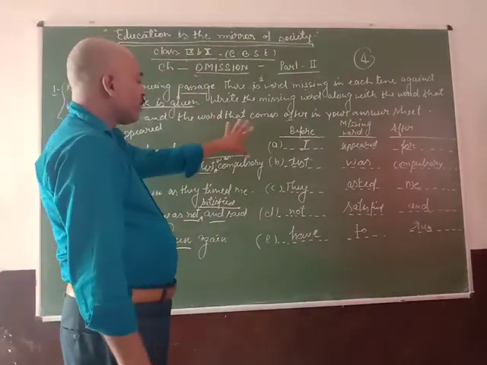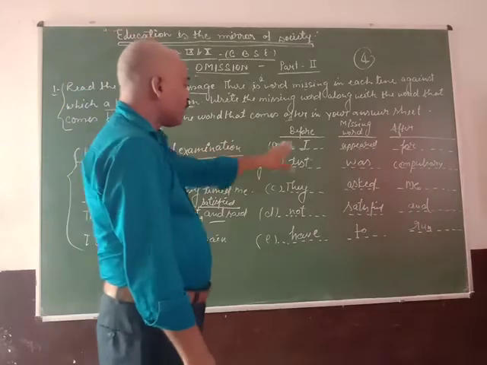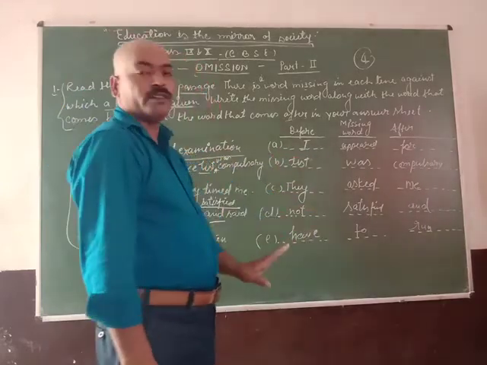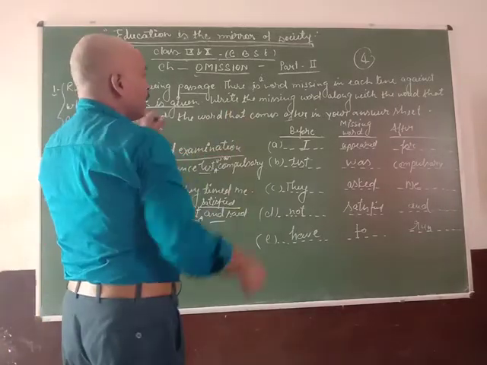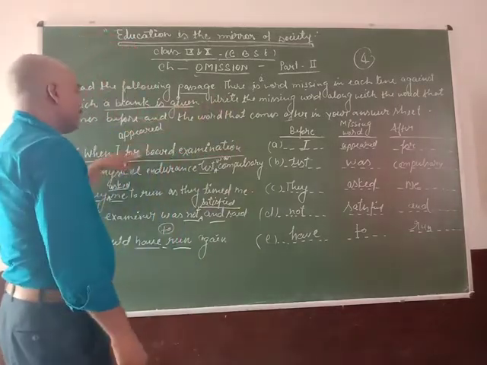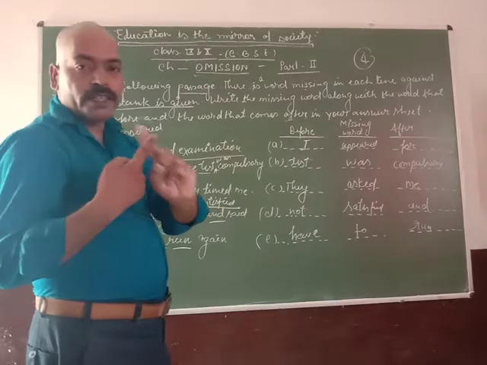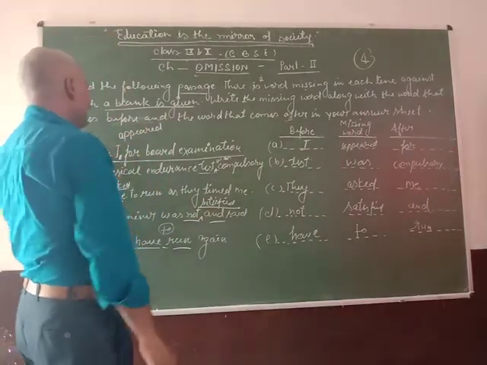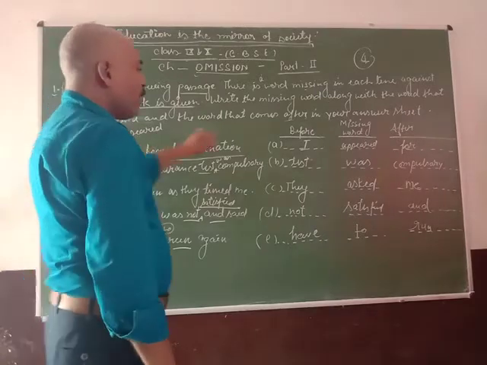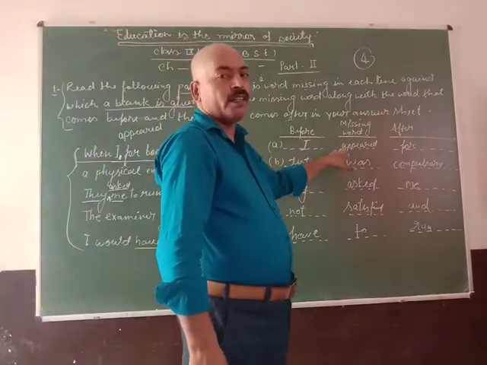So this is how you have to fill only the blank, and how to fill each missing word in each line. A word is missing in each line, so you have to find that missing word and write it in its place.